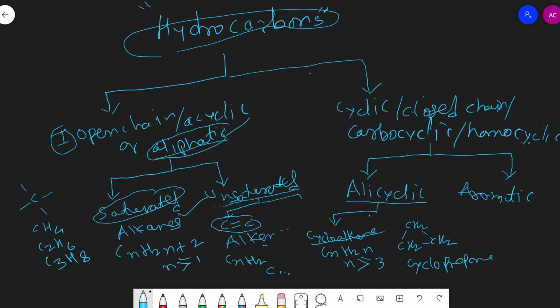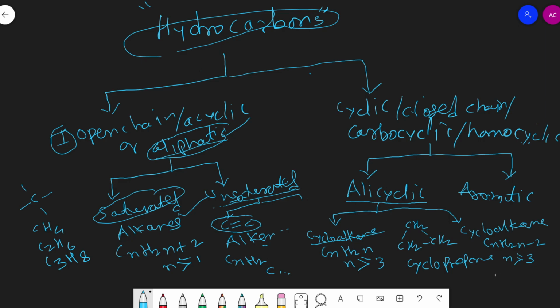Another class of these alicyclic hydrocarbons is the cyclic hydrocarbon which resembles an alkene, termed a cycloalkene. It has the general molecular formula CnH2n-2, and n has the same condition, that is, n is greater than or equal to 3.